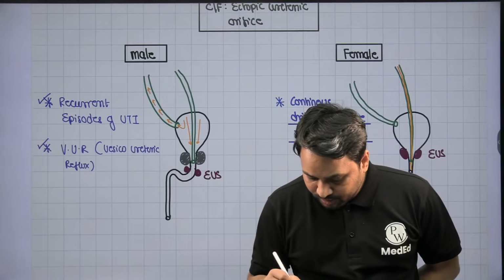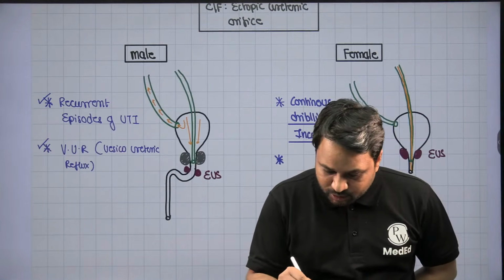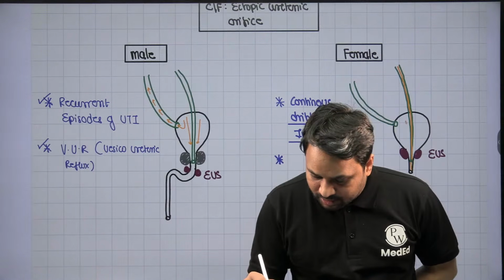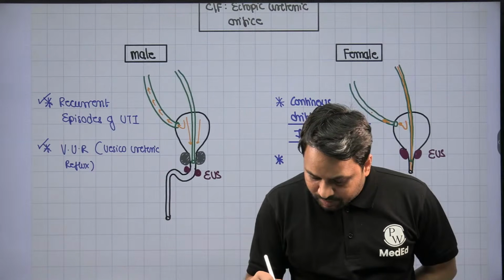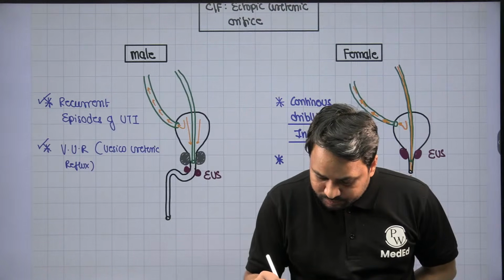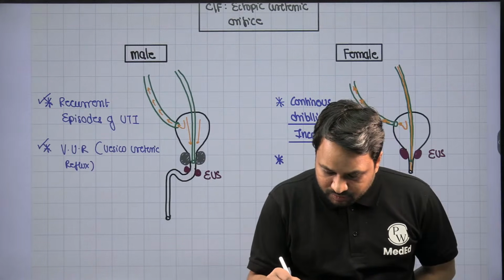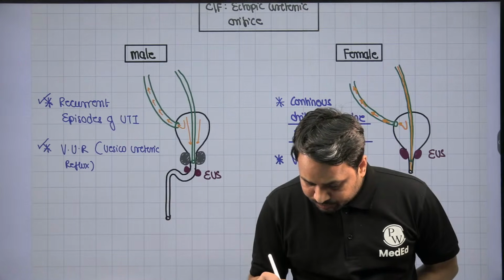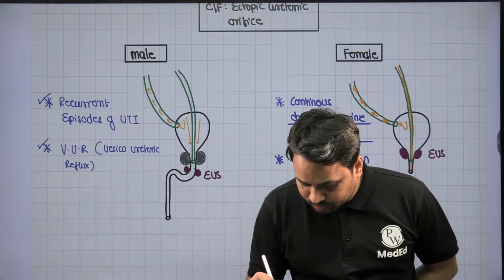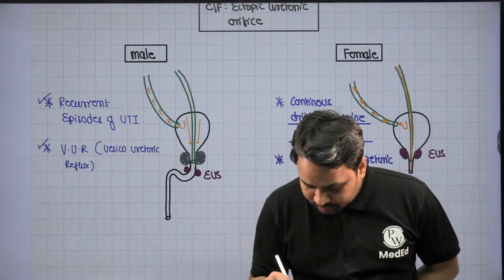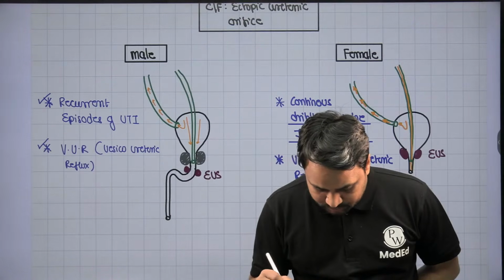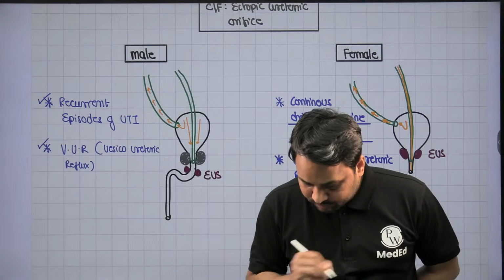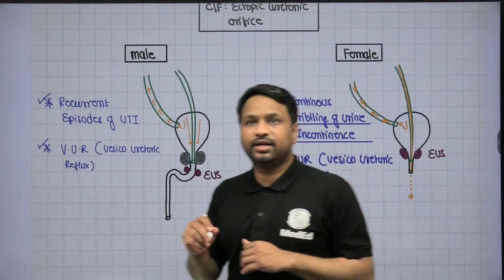Apart from that, the same thing happens here also: every time the bladder contracts, some amount of urine will reflux back into the ureter, resulting in vesico-ureteric reflux. So there will be VUR as well.